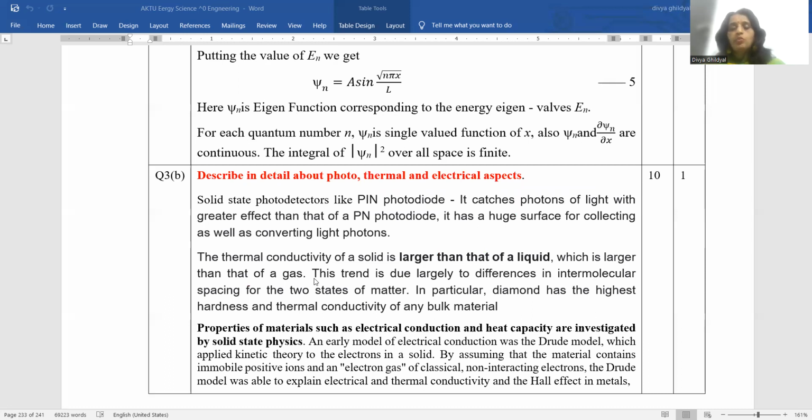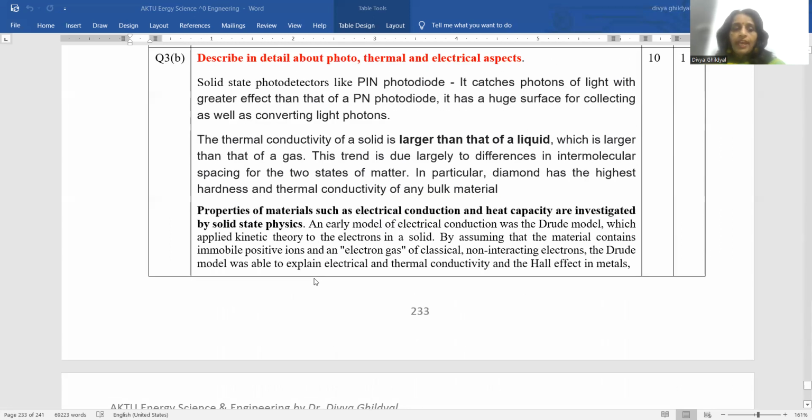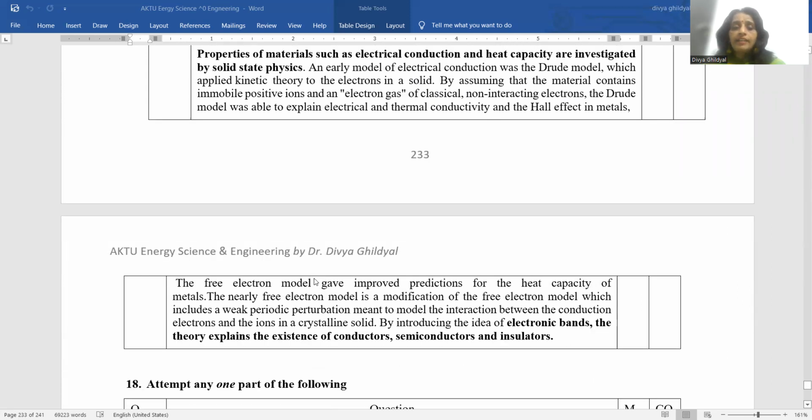This trend is used in intermolecular spacing for the two states of matter. And electrical aspects come under semiconductor physics, where we join the P and the N type and we make current flow. So assuming that material contains positive ions and an electron gas of classical physics, or non-interacting electrons, they are able to explain electrical and thermal conductivity and Hall effect in metals.